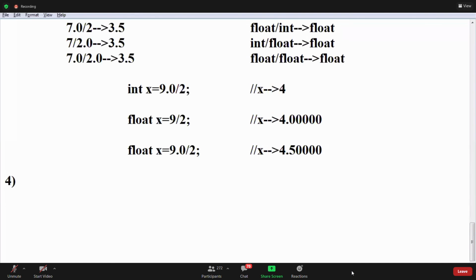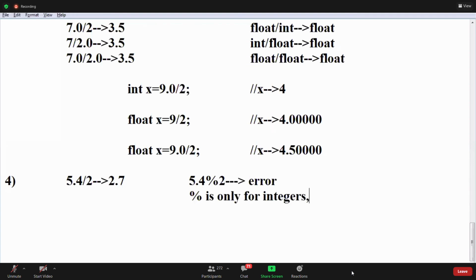Guys, this one, 5.4 by 2 and 5.4 percentile 2. Tell me now. Somebody said earlier, right? What is 5.4 by 2? 2.7. And 5.4 percentile 2 is invalid, nothing but error, right? Why is it an error? Percentile is only for integers, not for other data types.